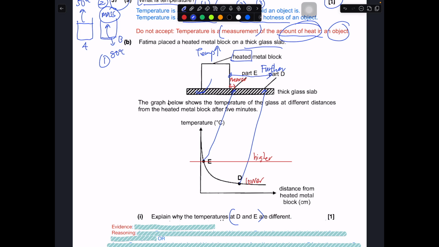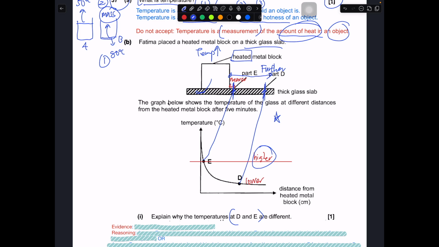A glass is a poor conductor of heat, so it will transfer heat very, very slowly to different parts of the glass. If you place an object directly on a thick metal slab, the point that is nearer to the heated metal block will gain heat faster as compared to the one that is further. So E, being nearer, gains heat faster, and the temperature must be way higher. D, being further, gains heat slower, and the temperature must be way lower.